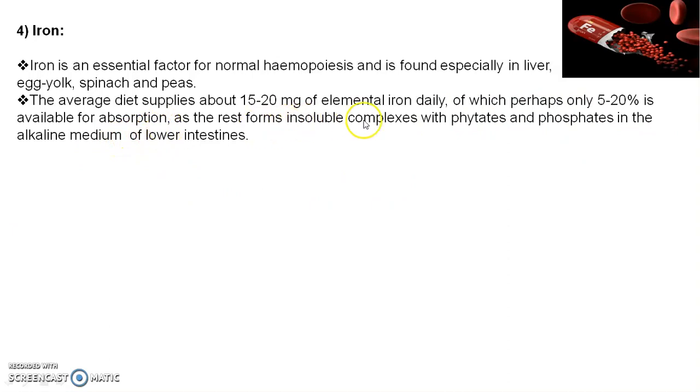We take 15 to 20 milligram of iron, and of that only 5 to 20% is available for absorption, because it is rendered into insoluble complexes with the phytates and phosphates in the alkaline medium of the lower intestine. Because of the insoluble complex formed with phytates and phosphates, only a 5 to 20% fraction of the total iron content is absorbed.